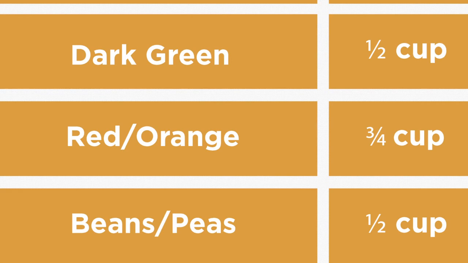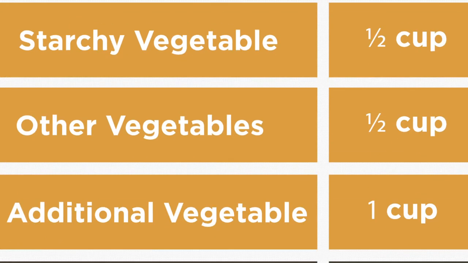vegetables, 3/4 of a cup of red or orange vegetables, a 1/2 cup of legumes such as dried beans or peas, a 1/2 cup of a starchy vegetable, a 1/2 cup of other vegetables, and the remainder from any subgroup. 1 cup of additional vegetable from any subgroup must be added to reach a total for the week.